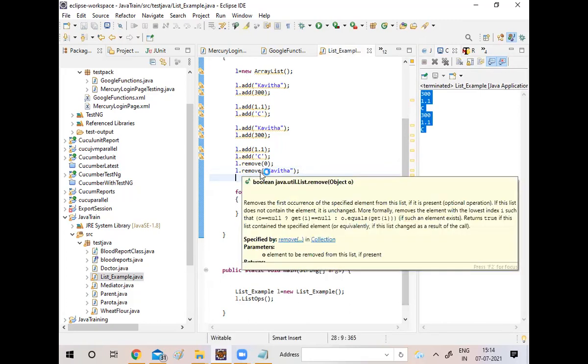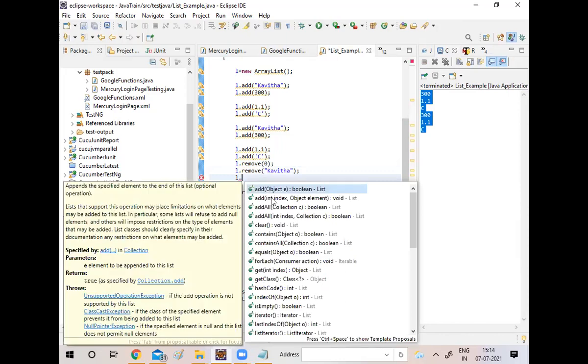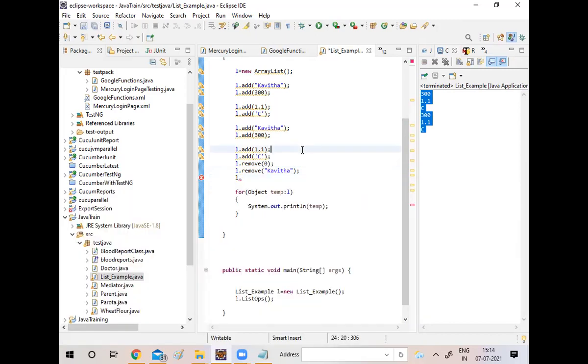Again, there are a lot of different methods here. We can add the object in a specific location too. For example, I want to add Kavita again in position number 3. Can I add it? No problem, we can add it.